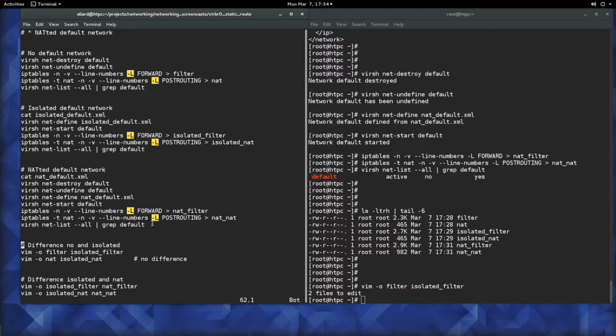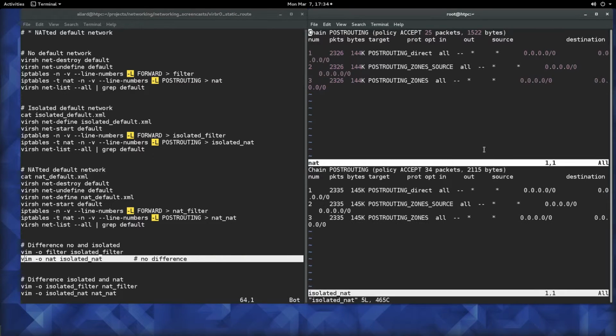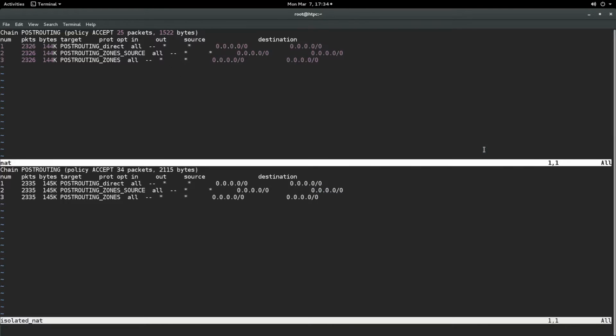the forward chain, and with the impact on the post routing chain of the NAT table. When we analyze the effect on the NAT table, we will see that they are basically equal. So there's no impact on the NAT table when we use an isolated network.